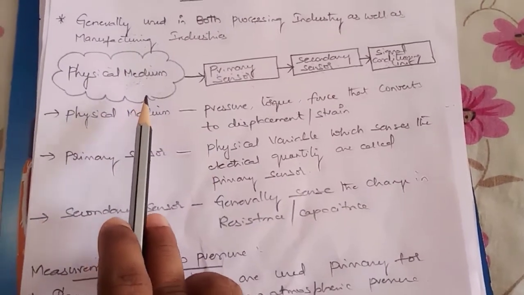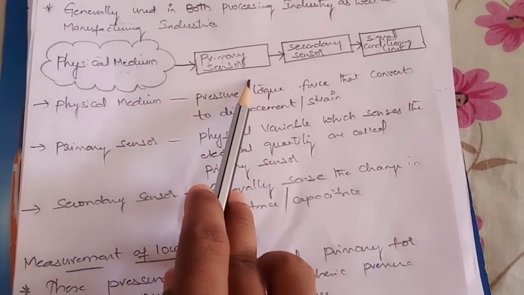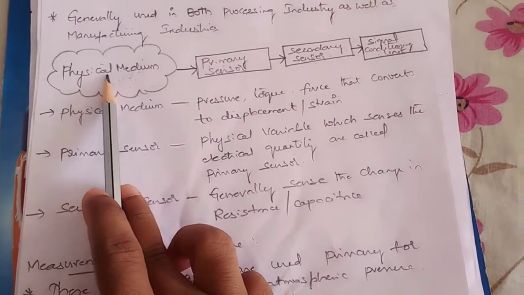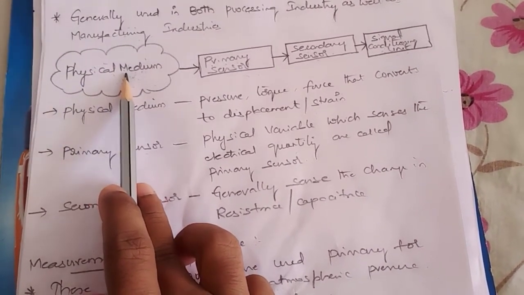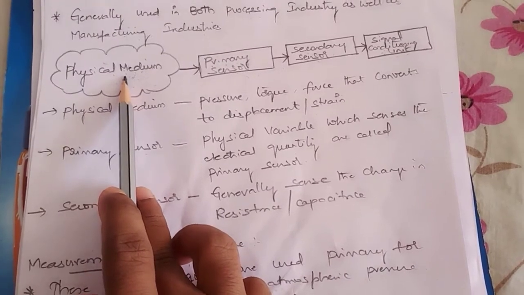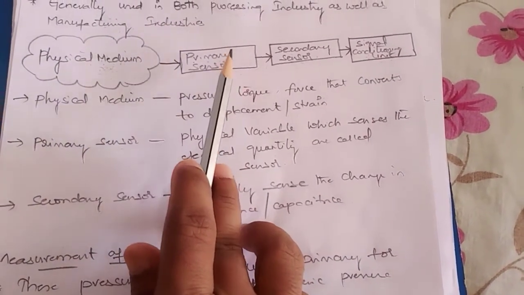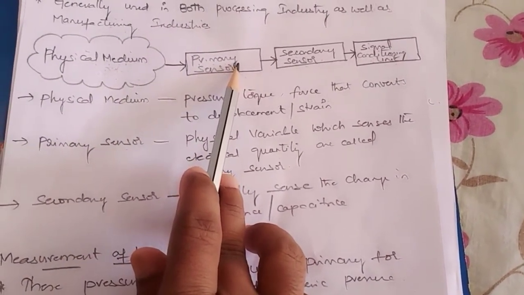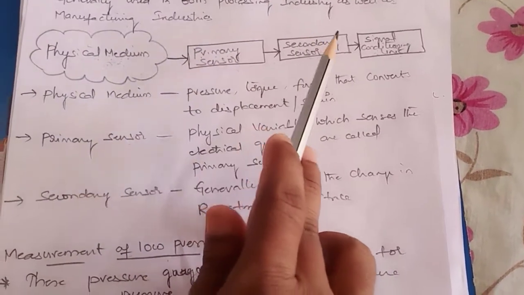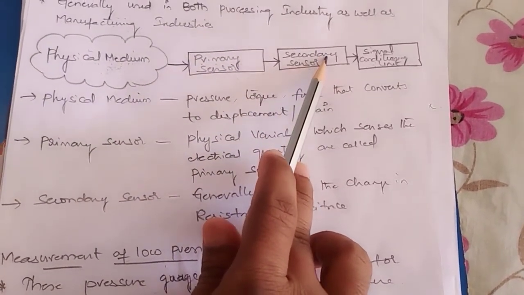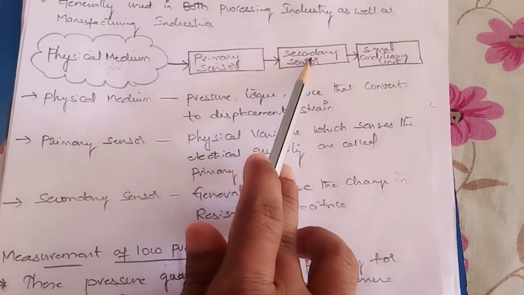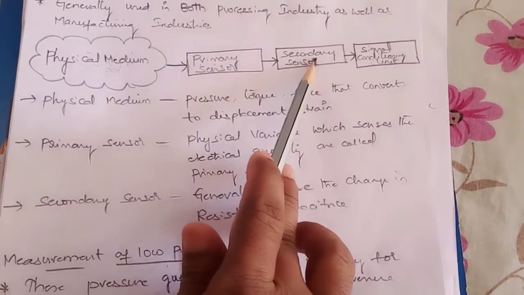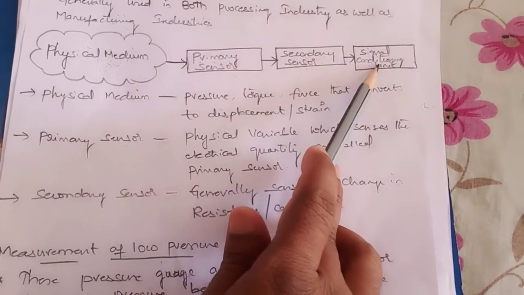Now let us see the simple block diagram representation of measurement of pressure. It consists of physical medium. What is physical medium? The parameter which is to be measured is called the physical medium. Primary sensors: these sensors make use of electrical elements or electrical quantities. Secondary sensors: these consist of resistors or capacitors. Whenever the resistance or capacitance value changes, the value of the measurand also changes. And the last one is the signal conditioning unit.